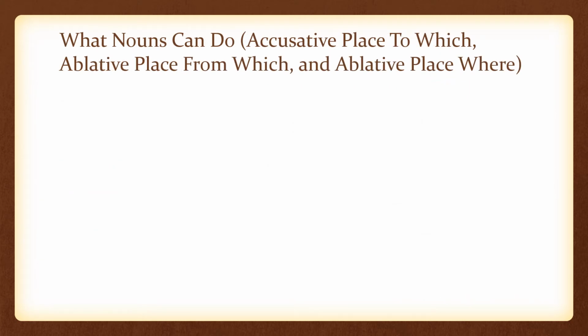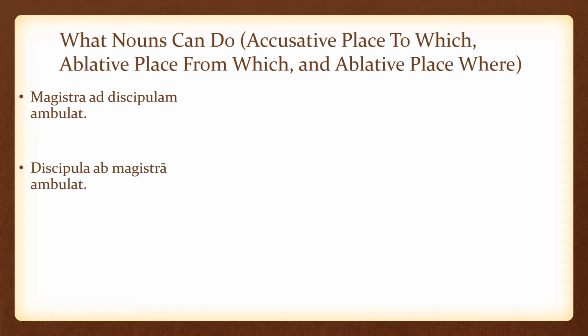Here's another thing nouns can do. Accusative place to which, ablative place from which, and ablative place where. These are about directions. Magistra ad discipulam ambulat. The teacher walks toward the student. Discipula ab magistra ambulat. The student walks away from the teacher. Magistra in machina cartarum saltat. The teacher dances on the copy machine.